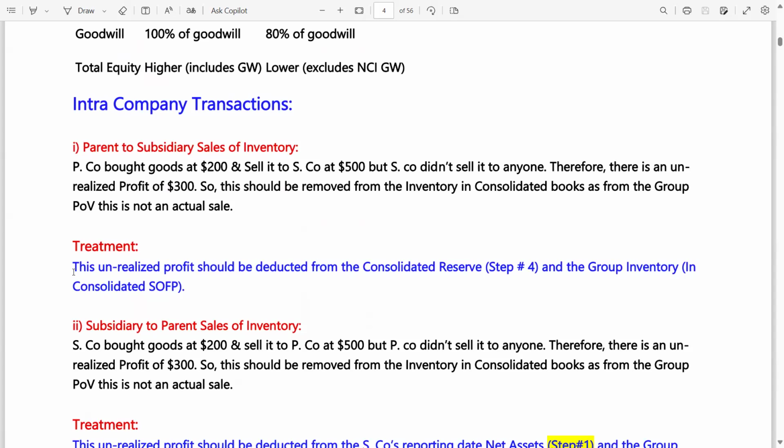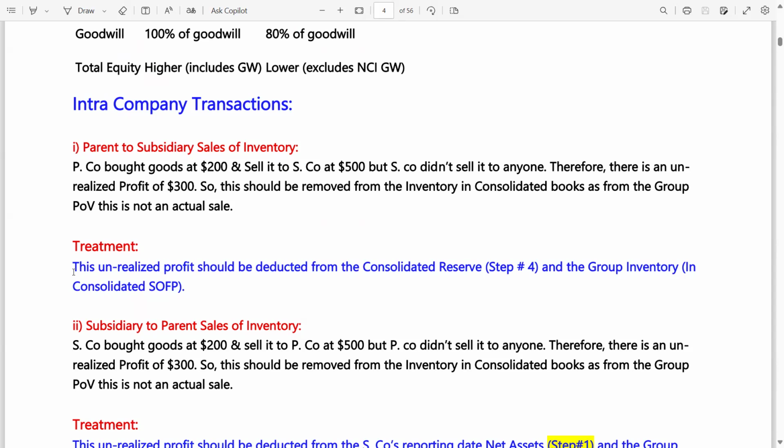This unrealized profit, this URP, should be deducted from the consolidated reserve. Consolidated reserve, step number 4. Look how I have mentioned even the steps, so if any new student or any newbie might start reading or understanding this topic from this note, they can better understand it.